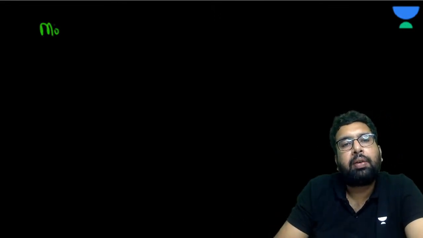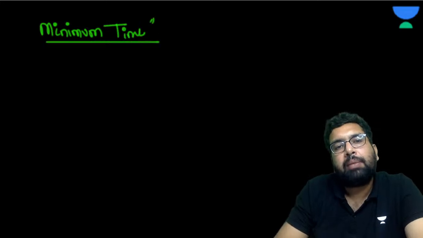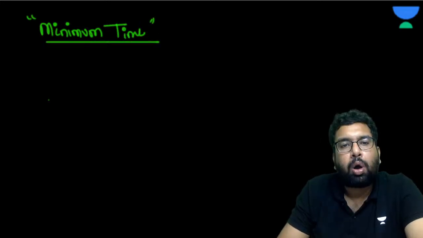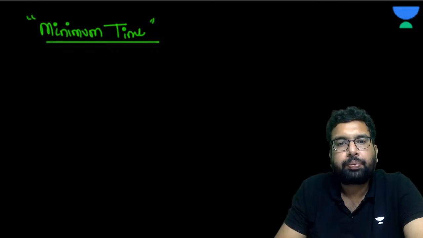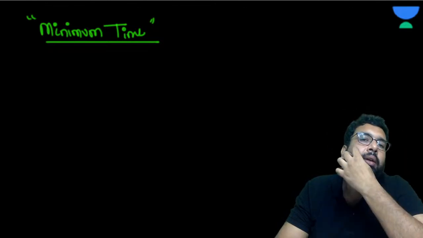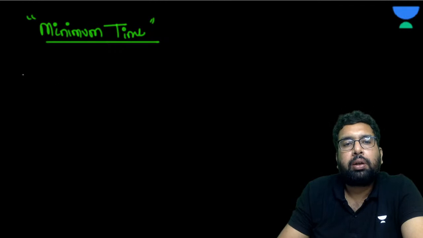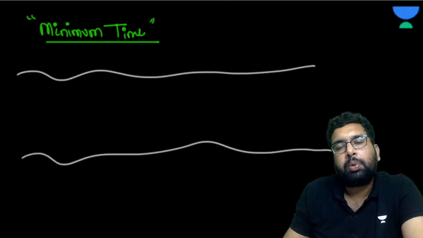Now, what if they ask you what is the minimum time he requires to cross the river? One is the minimum distance, other is the minimum time concept. So when they ask you the minimum time required to cross the river, in that case, what do you need to do? Let's suppose this is your river, and this is your point A.